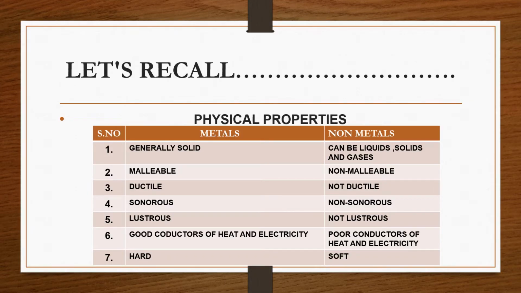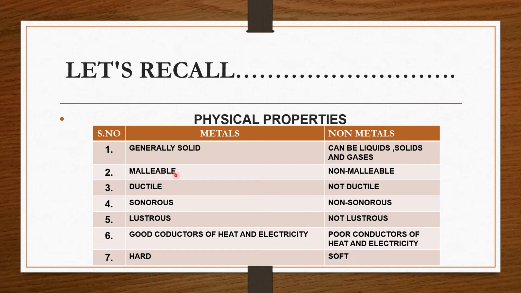Before starting a new topic, let's recall what we have learned in our previous class. We have learned about physical properties of metals and non-metals. Metals are generally in solid form, whereas non-metals can be liquid, solid, and gases.